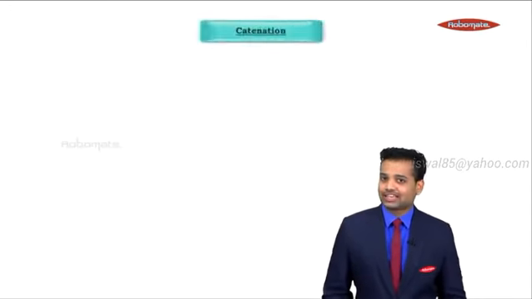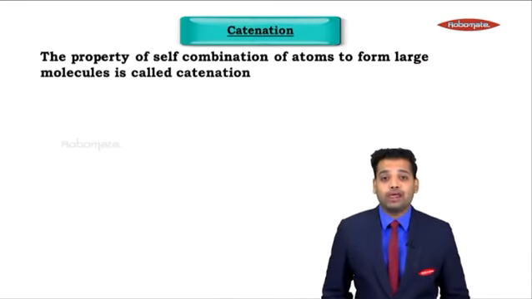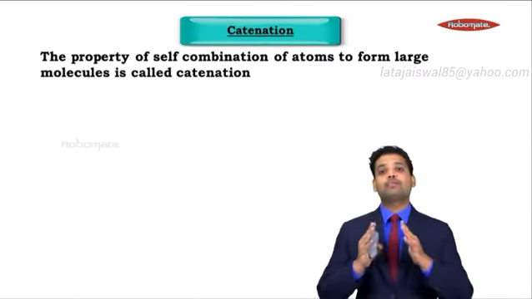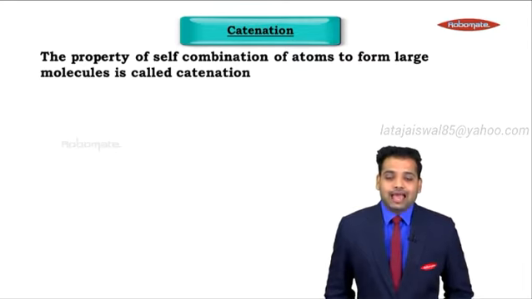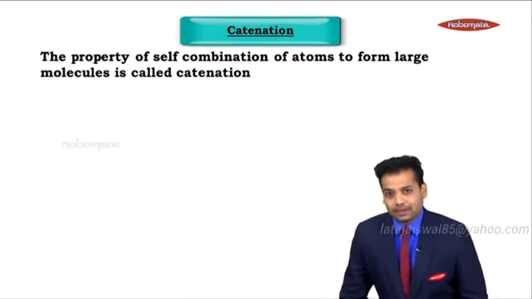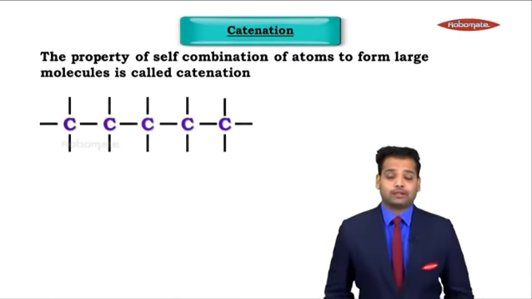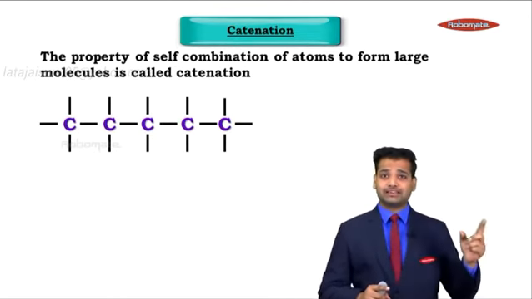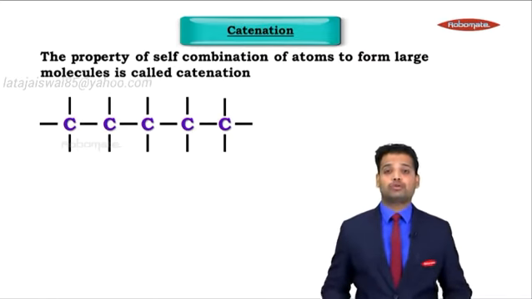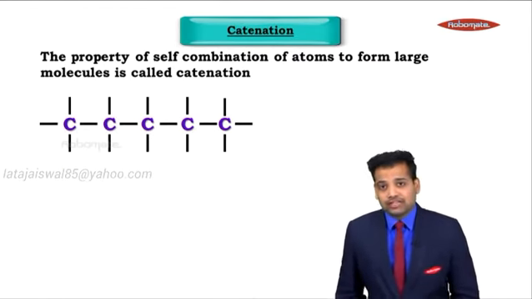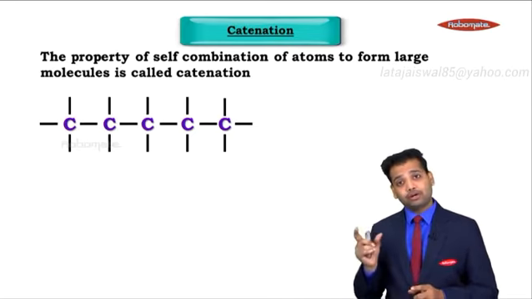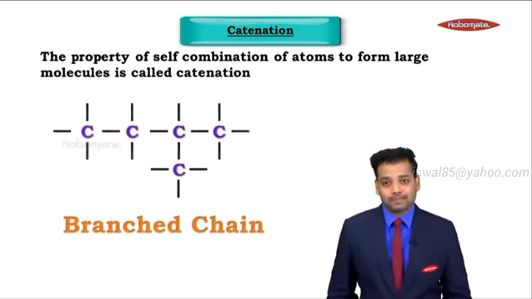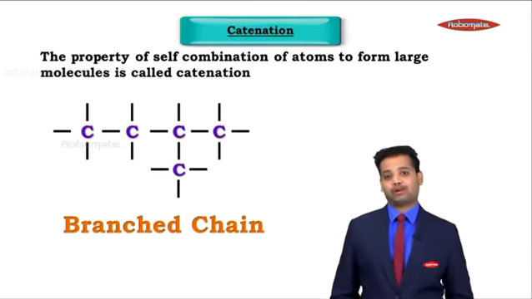What is catenation? Catenation is the property of carbon of self-combination of atoms to form large molecules, and that is called catenation. Now carbon forms a bond with carbon, and the other carbon forms a bond with a third carbon, with the fourth, fifth, sixth, seventh, eighth, ninth, tenth. A large molecule of carbon is formed. And because of this, there is a compound having 1 carbon, 2 carbon, 3 carbon, 4 carbon. The number of carbon compounds increases. And that is called a straight chain hydrocarbon.